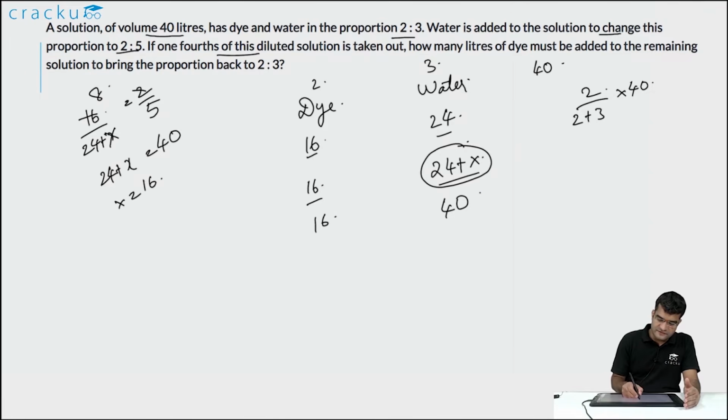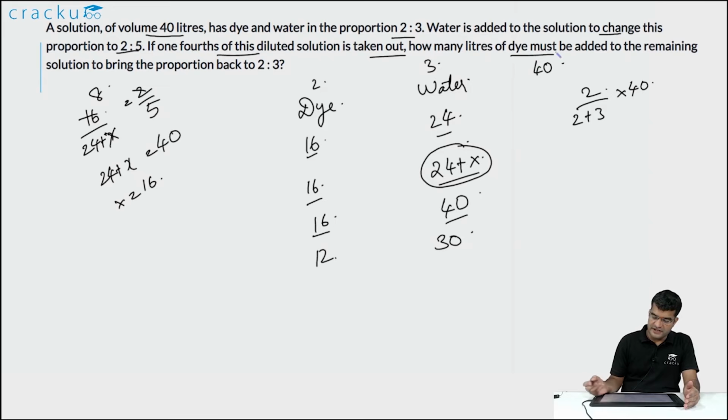Now 1/4 of this diluted solution is taken out. So if 1/4 of the diluted solution is taken out, 1/4 of dye is taken out and 1/4 of water is taken out. So what is the remaining volume of dye? It will be 16 into 3 by 4, that is equal to 12 liters. And what is the remaining volume of water? That will be 40 into 3 by 4, that is equal to 30 liters.